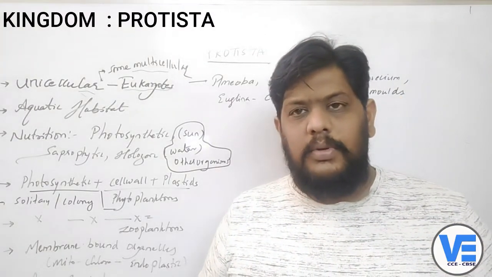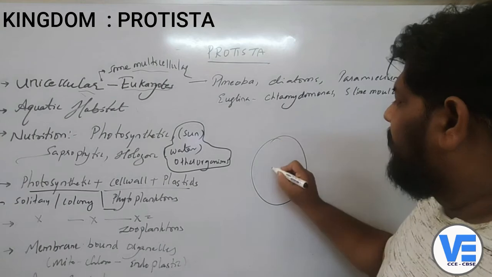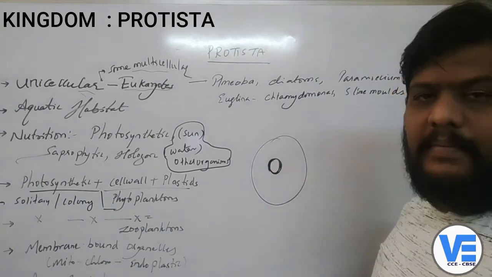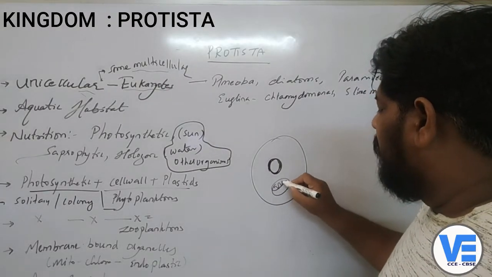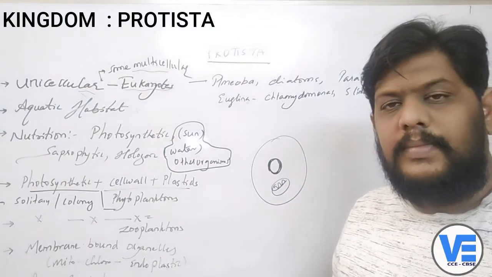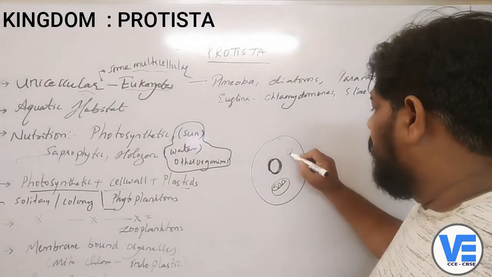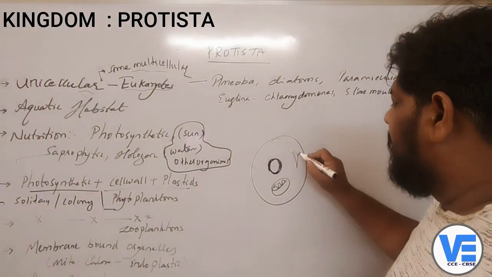These are all eukaryotes. Already I have said what eukaryotes are. In the cell, there are organelles which are bound with a membrane. There is a nucleus with a nuclear membrane, and there is mitochondria which is bounded by a double membranous structure. Then there is endoplasmic reticulum, which is present all over the cell.